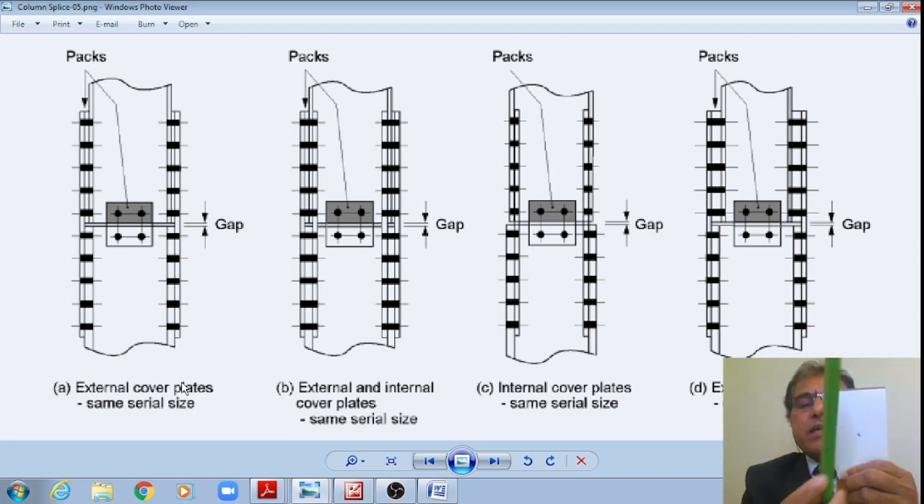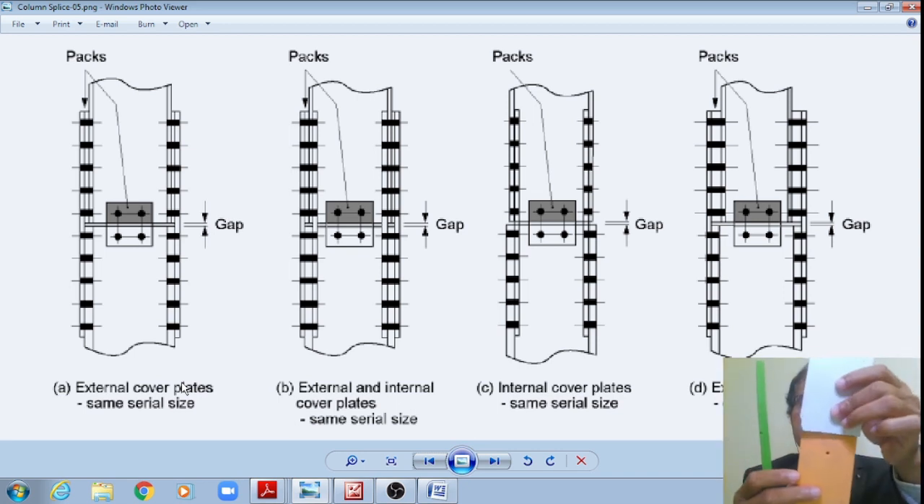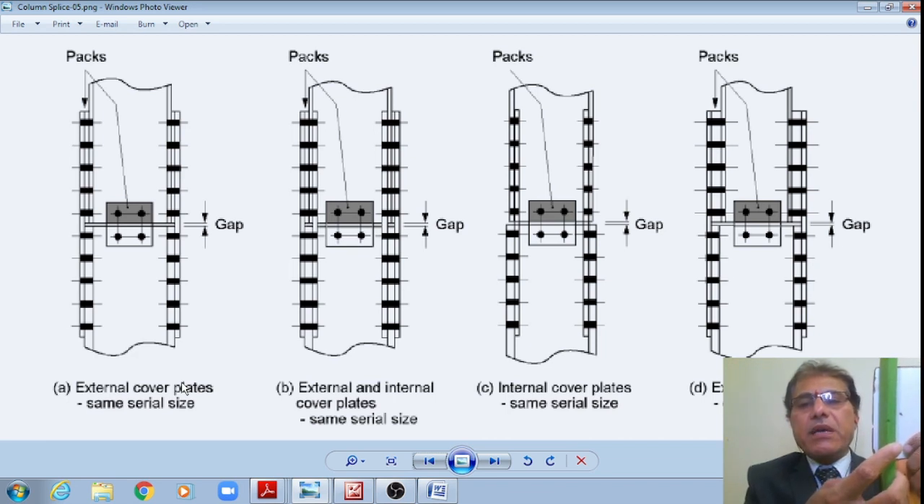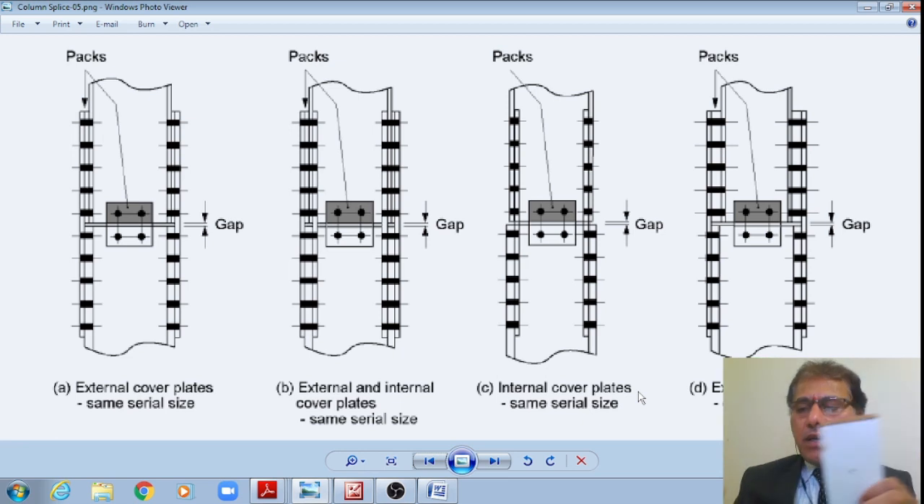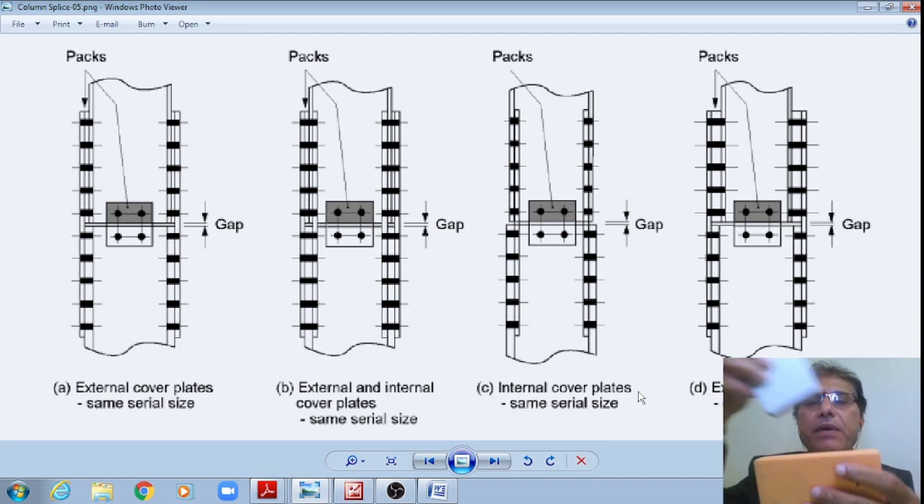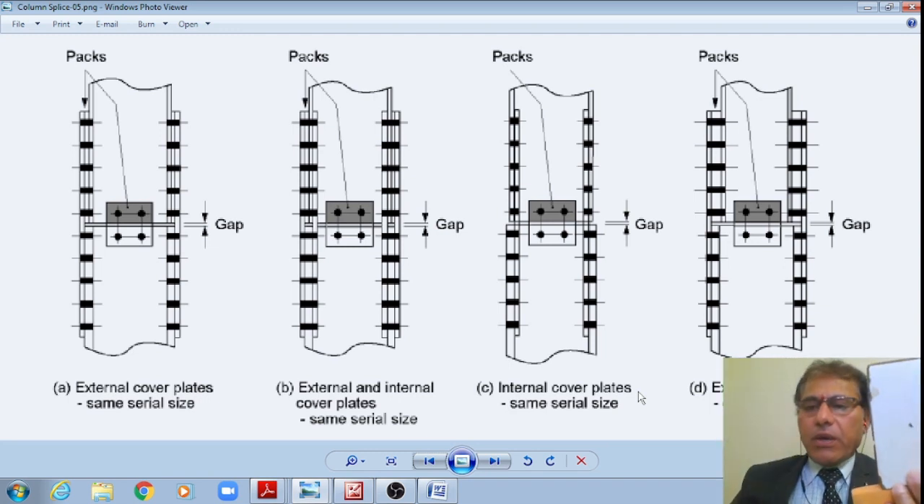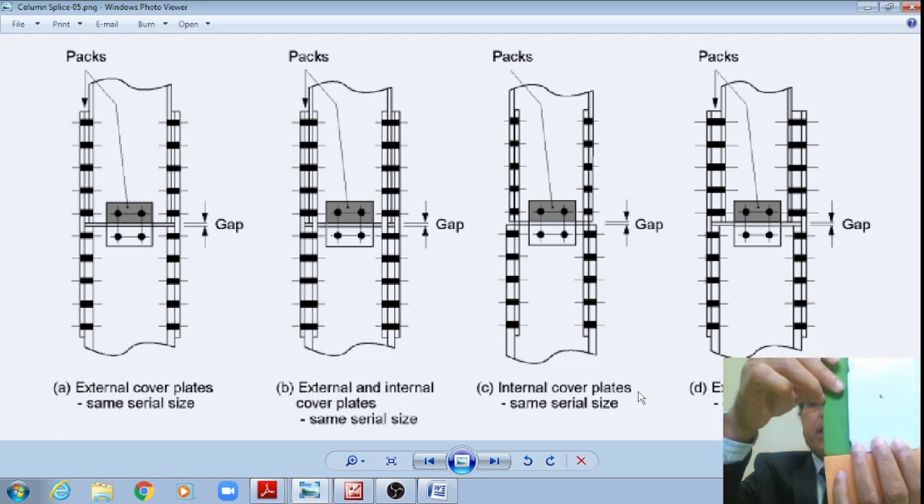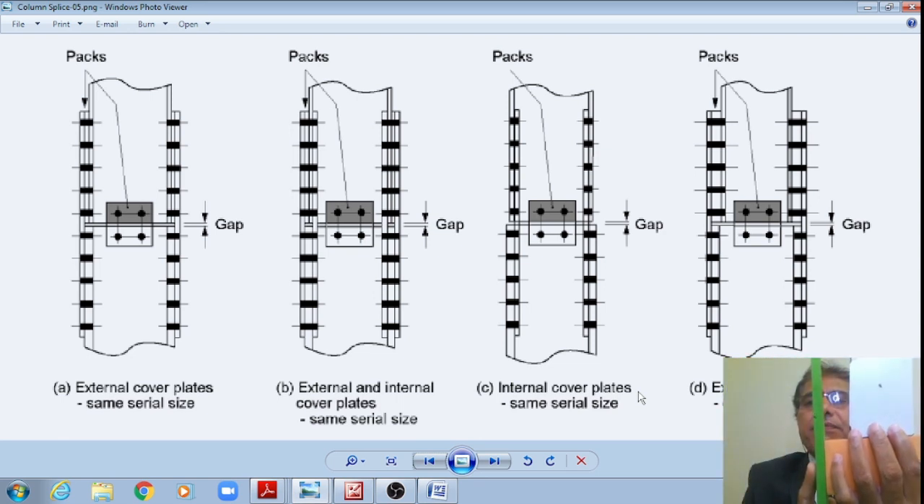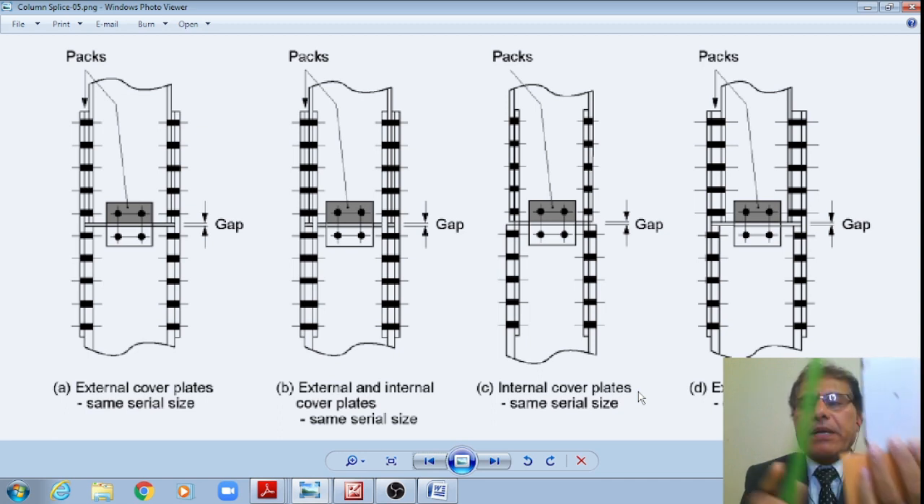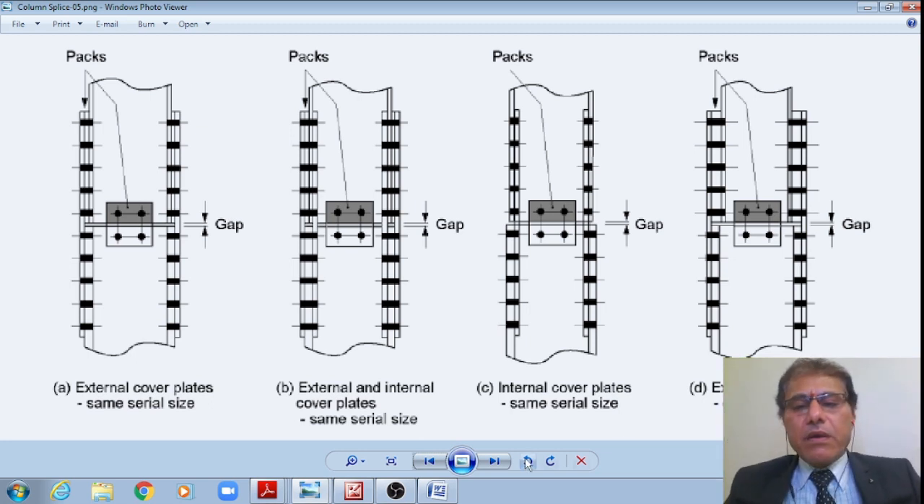Whereas in the third one, the columns are of the same depth. However, we'll be providing the splices on the flange from the internal side. Therefore these are called internal cover plates. Whereas in the fourth one, the columns are of different depths. This is one depth, another is the second depth. In which case we need to have a filler plate before I put a splice plate, from outside, an external cover plate or splice plate. These are the different types of column splices.